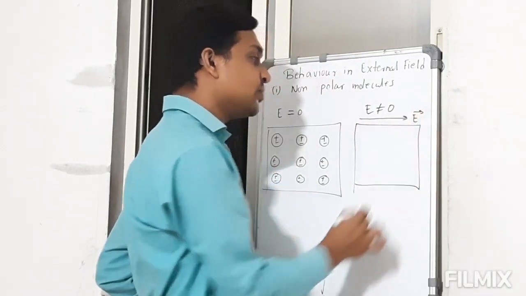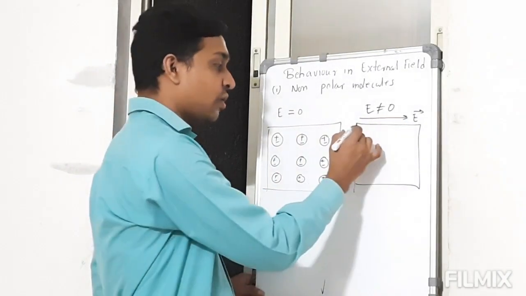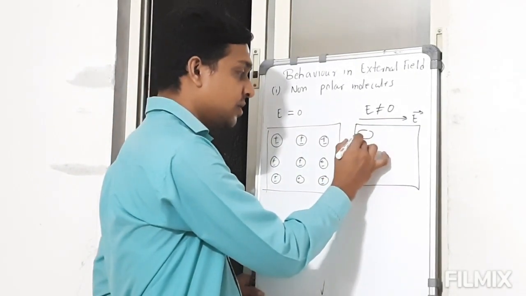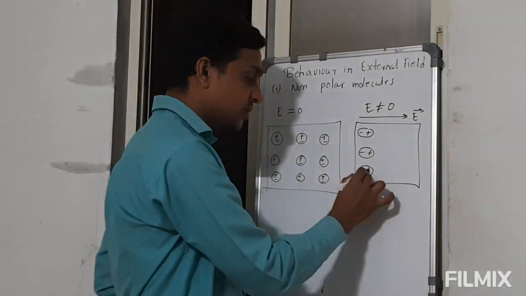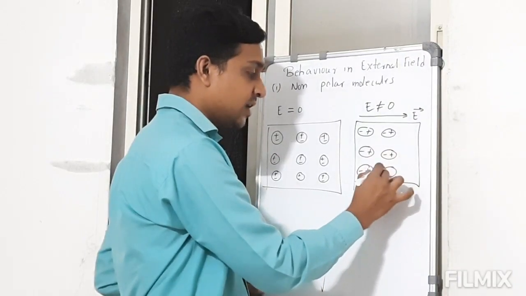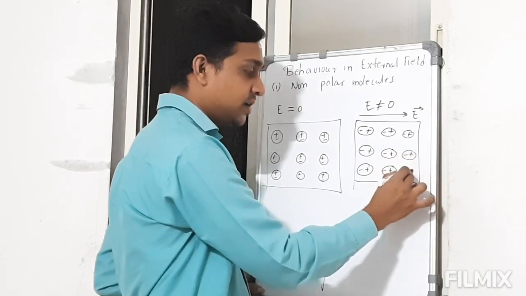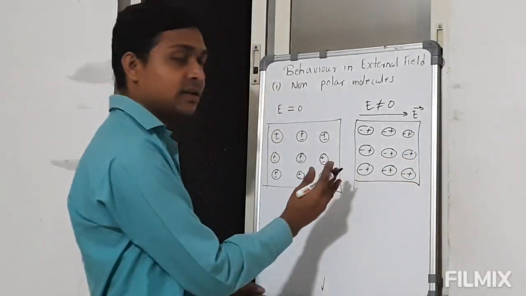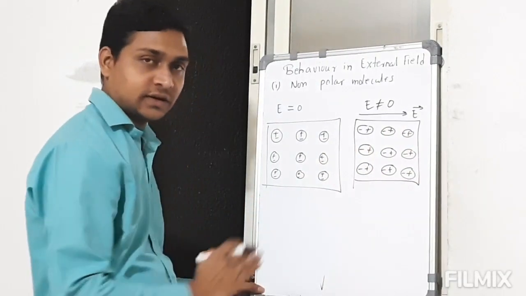We know that positive charge is over here, negative charge will be here. So all the negative charge will turn to this side, and all the positive to the other side. This way the charges start aligning. In the first diagram they look symmetric, and here all the negative charge is on this side and all the positive charge on the other side.